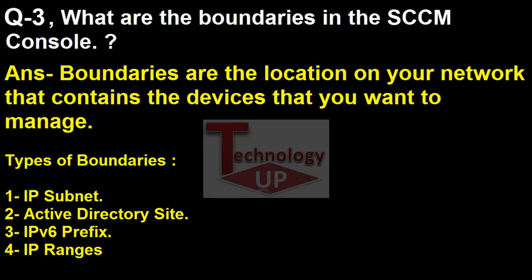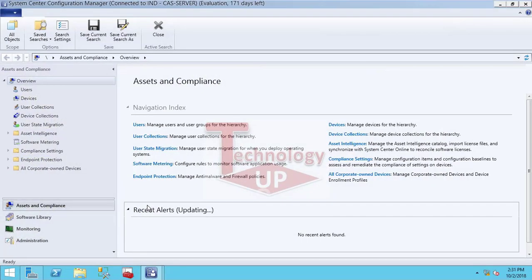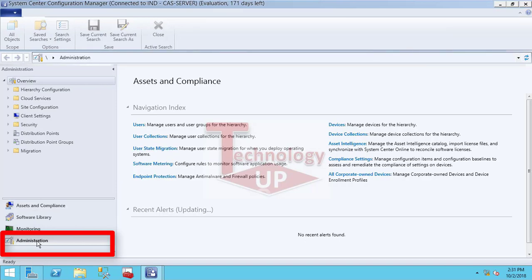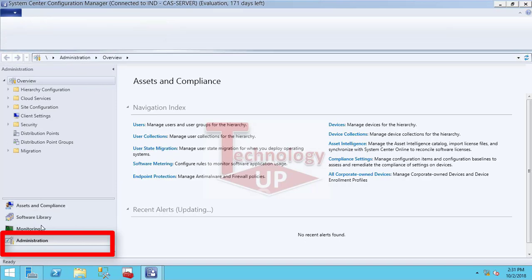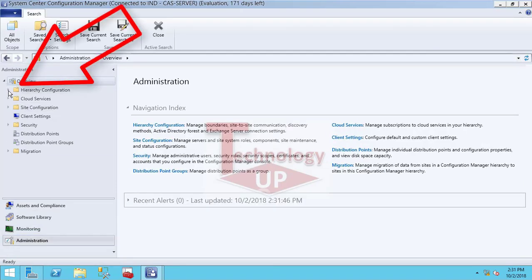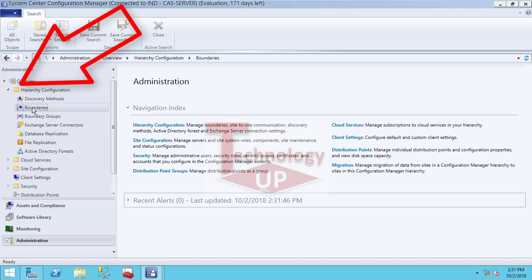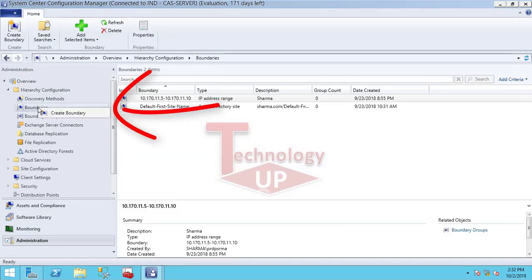What are boundaries in the SCCM console? Boundaries are very important. Boundaries are locations on your network that contain the devices that you want to manage. Types of boundaries: IP subnet, Active Directory sites, IPv6 prefix, and IP ranges. Now I will show where you can see and create boundaries. Open the SCCM console, go to Administration, Hierarchy Configuration, and you will see Boundaries. Right click and create a boundary.